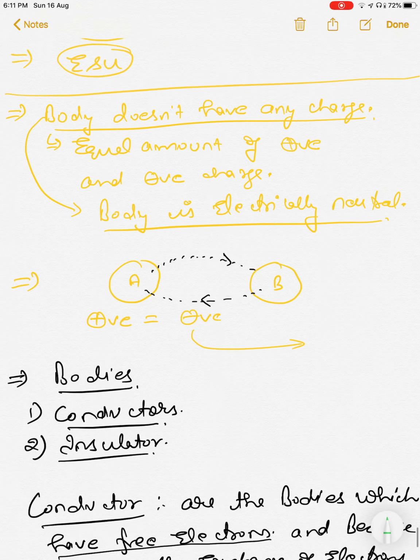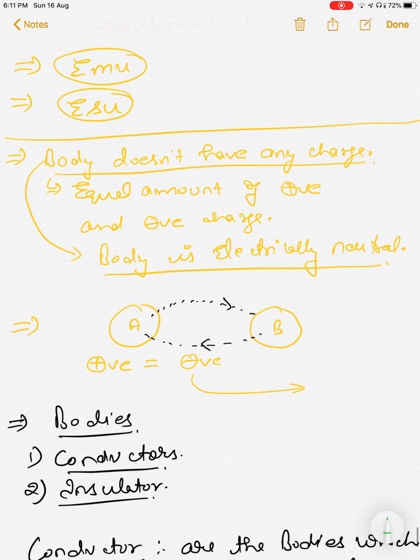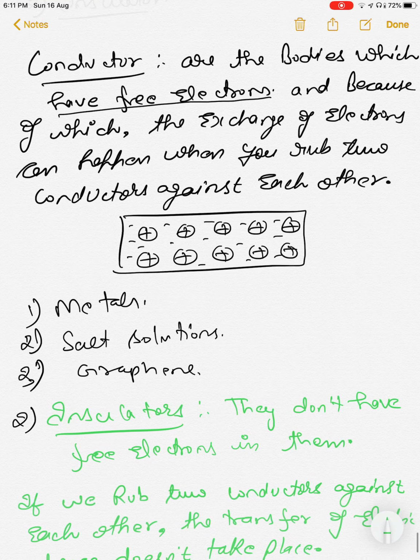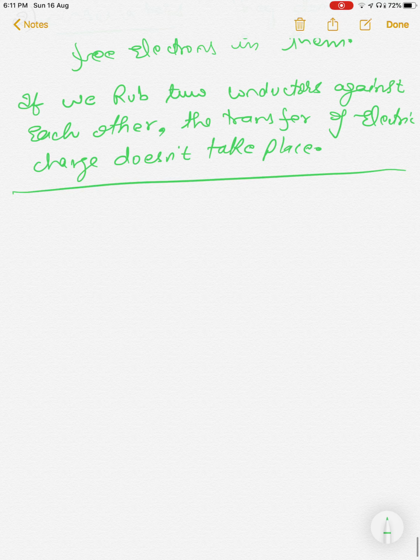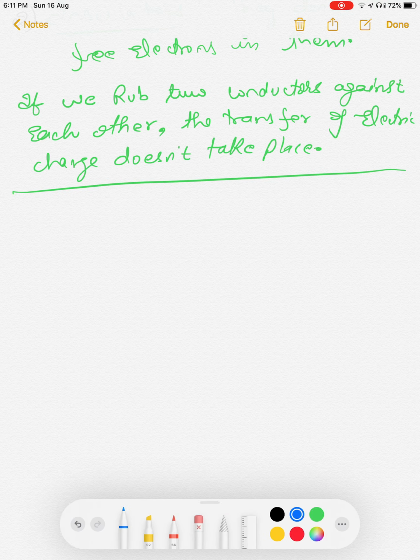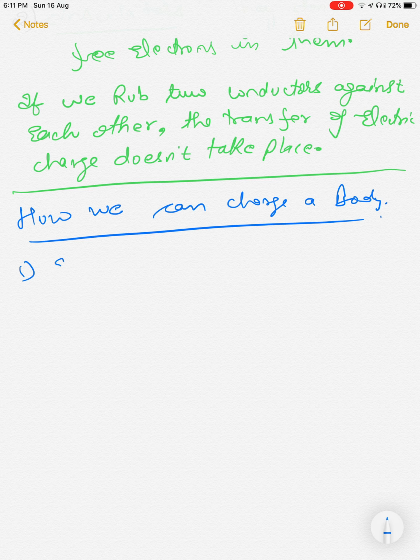Now, we have read what charges are, what the types of charges are, what the unit of charge is, how bodies acquire charges, and what the types of bodies are. And now we see how we can charge a body. There is a process which is called induction. What is induction?